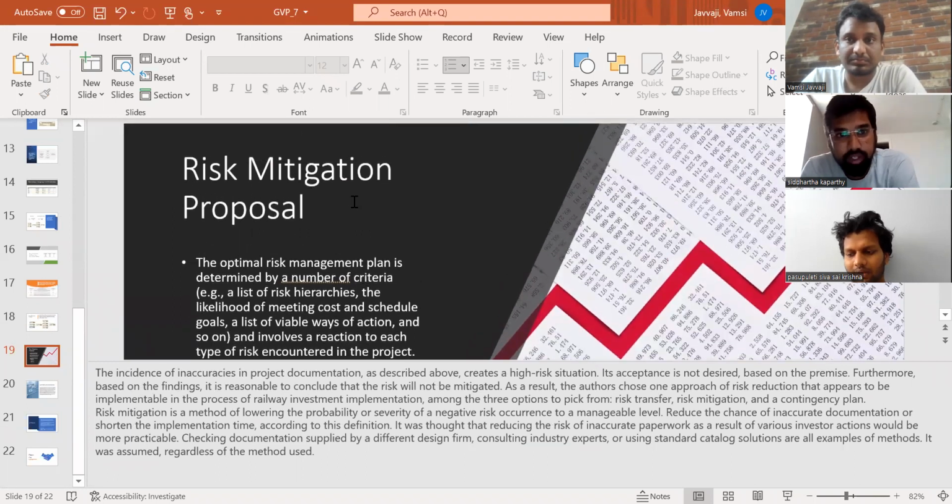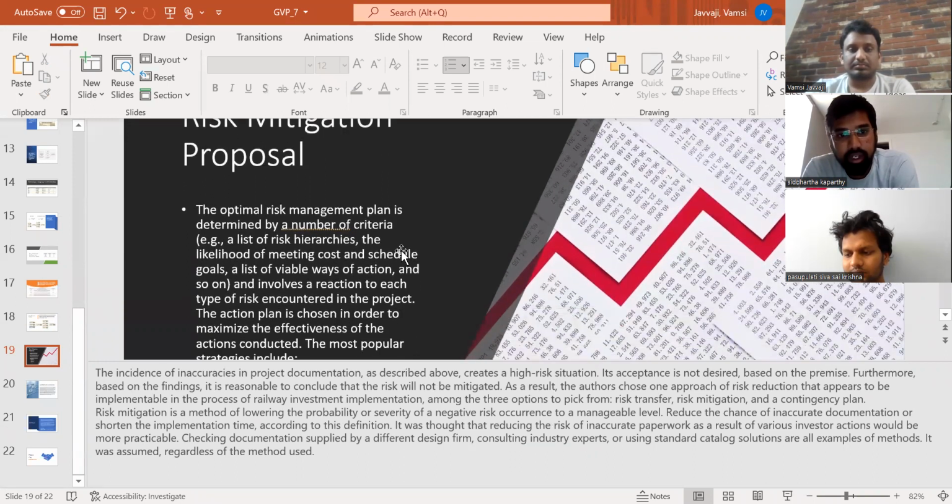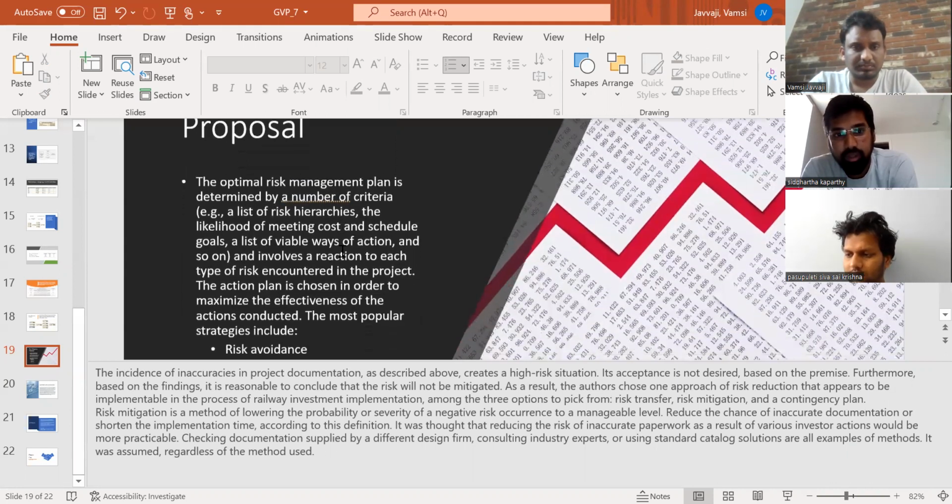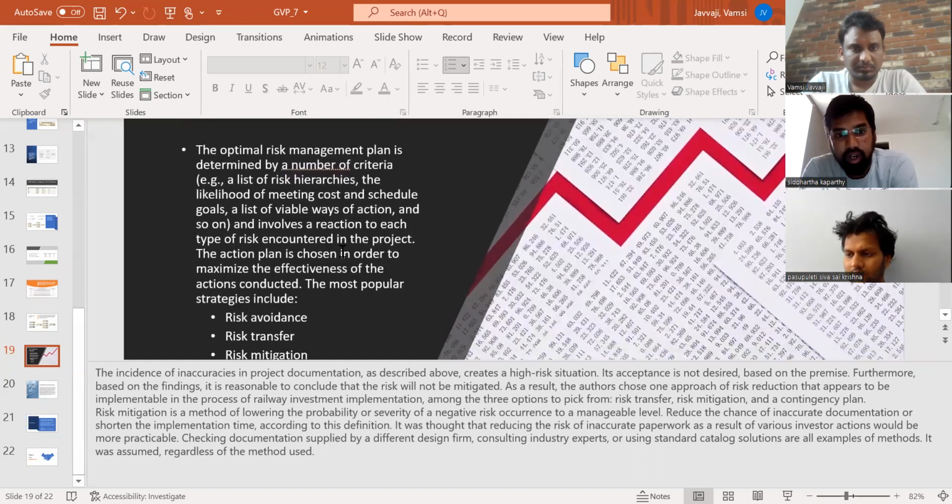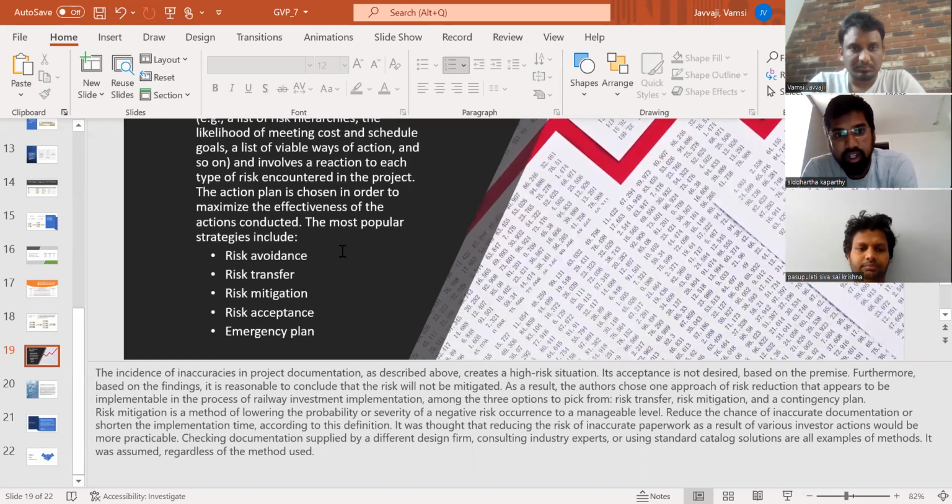Here comes the risk mitigation proposal. The optimal risk management plan is determined by a number of criteria, for example, a list of risk hierarchies, the likelihood of meeting cost and schedule goals, a list of variable ways of action, and so on, and involves a reaction to each type of risk encountered in the project. The action plan is chosen in order to maximize the effectiveness of the actions conducted. The most popular strategies include risk avoidance, risk transfer, risk mitigation, risk acceptance, and emergency plan.